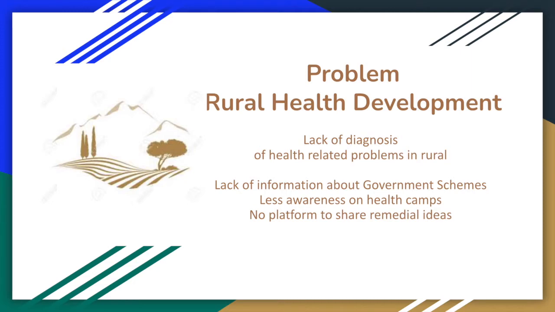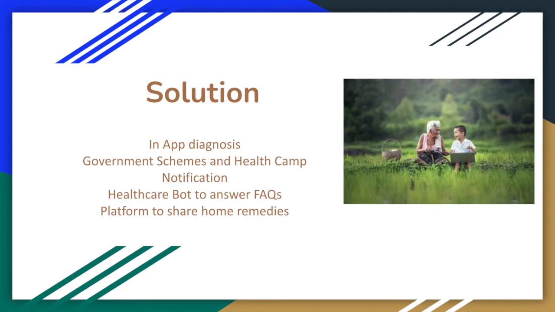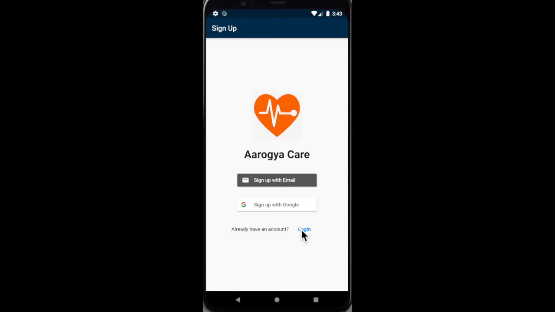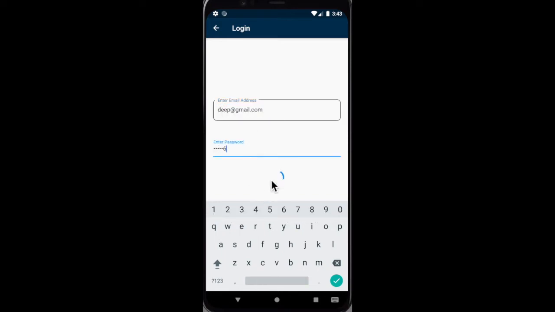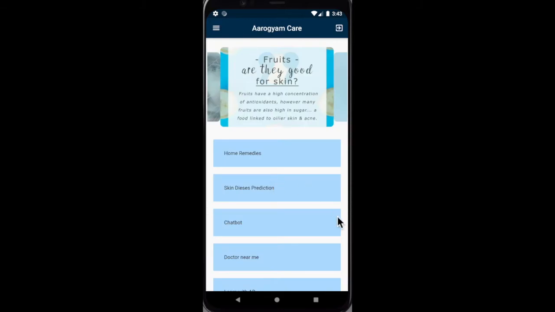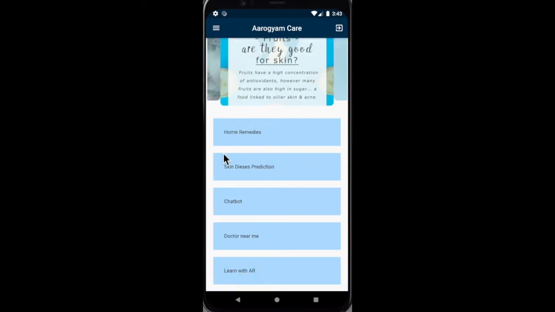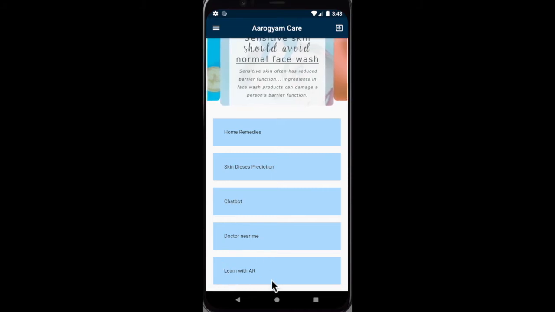So focusing on this problem statement, we have designed our solution in this way: in-app diagnosis, government scheme and health camp notification, healthcare board to answer FAQs, and platform to share home remedies. So our app constitutes the features targeting this solution. Firstly, we have authentication feature where user can register and log in with their Gmail ID. Also, Google sign in is supported. Further, we have simple UI with home remedy, skin disease prediction, chatbot, doctor near me, and learn with AR features.